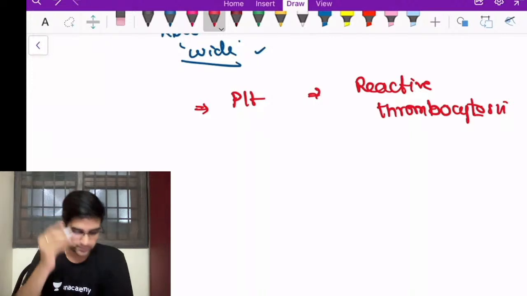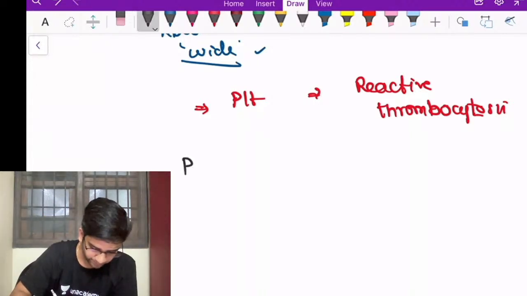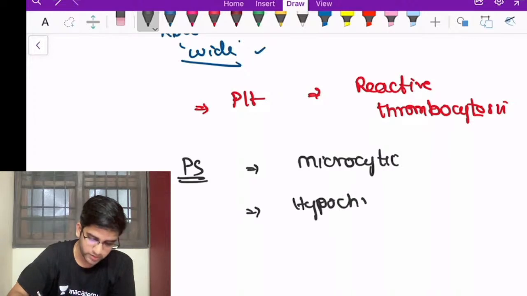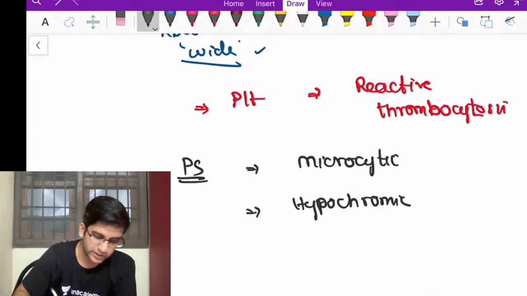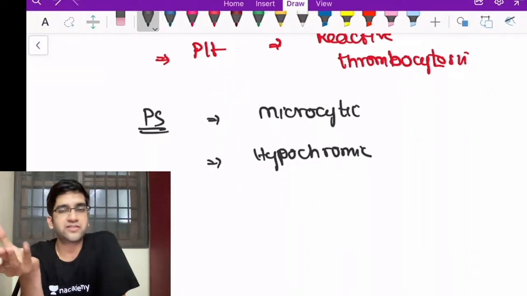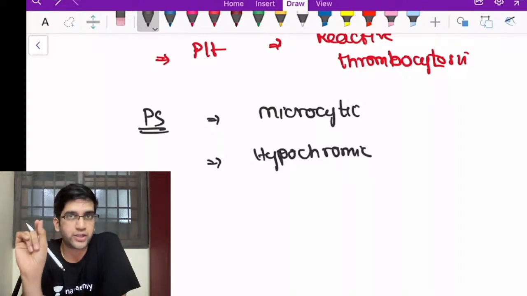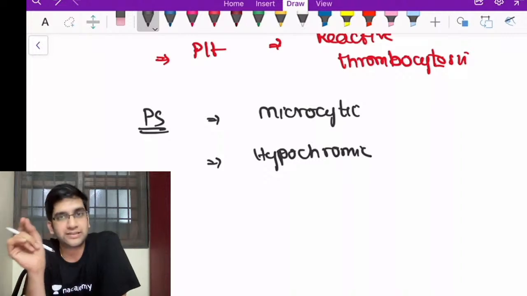Now we'll go to peripheral smear. When you go to peripheral smear, first I have to identify whether it is microcytic or not. Then I have to identify whether it is hypochromic or not. When it's a CBC value, the machine gives the value, that MCV is less than 80 and MCH is less than 27. It's very easy to call it microcytic and hypochromic. In real life, how am I going to look at the image? I'm going to compare with the other cells.